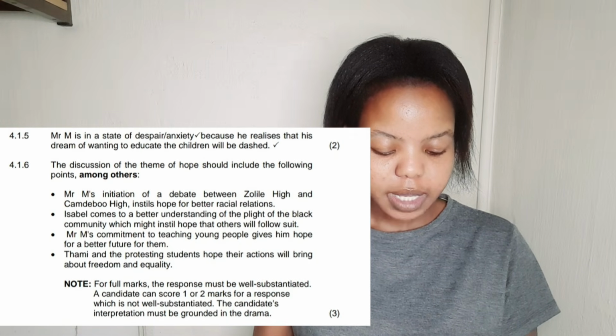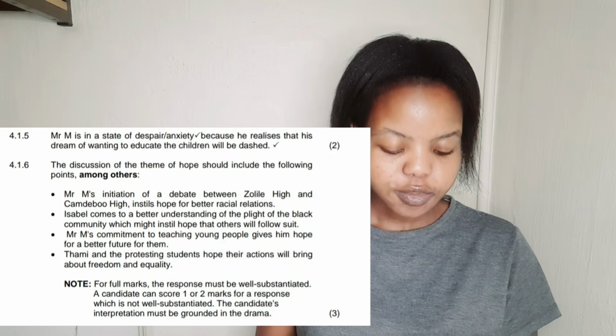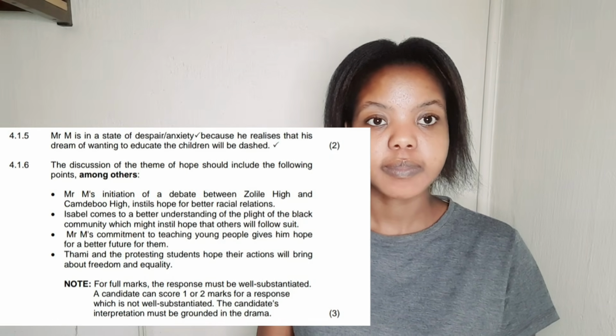Mr. M's commitment to teaching young people gives him hope for a better future for them. For example, Mr. M hoped that he's going to teach him, and then Thami at some point in his life is going to put an end to apartheid after he's educated. That's the hope that Mr. M had. Alright, so that's how you answer this question. 4.1.6, one of the themes is hope. You discuss the theme. This is how you can discuss the theme, okay?